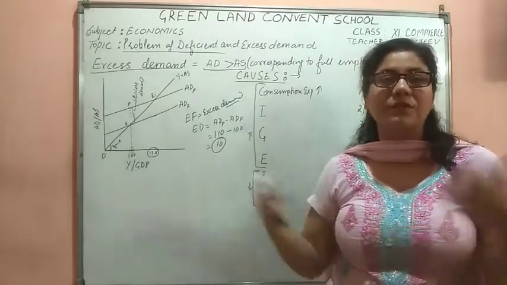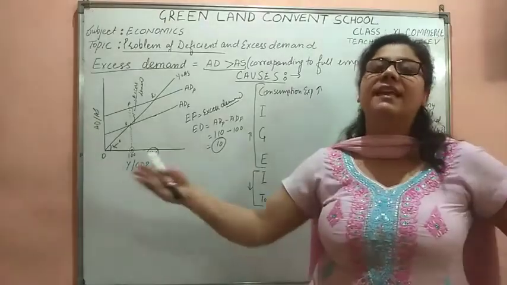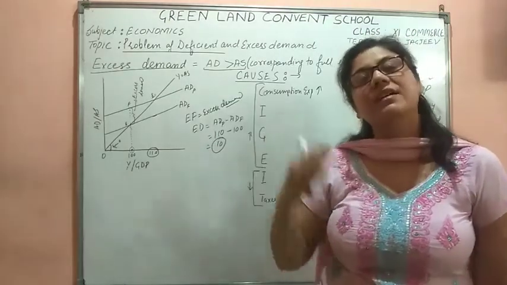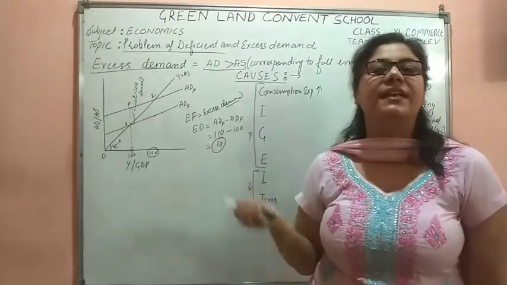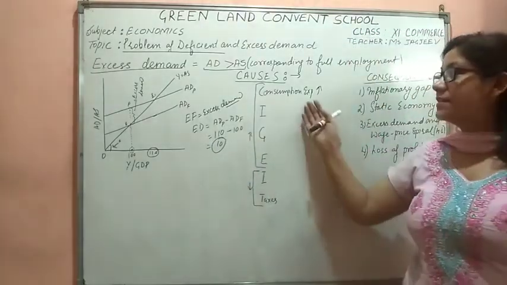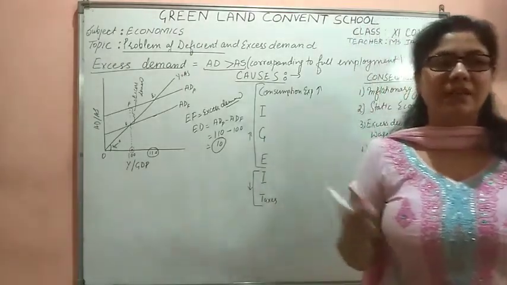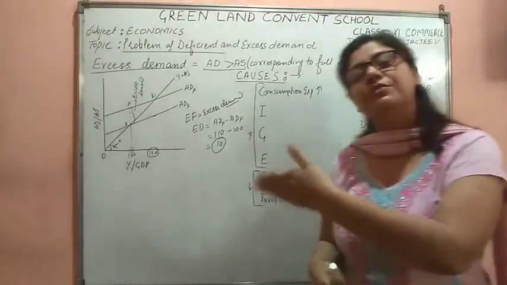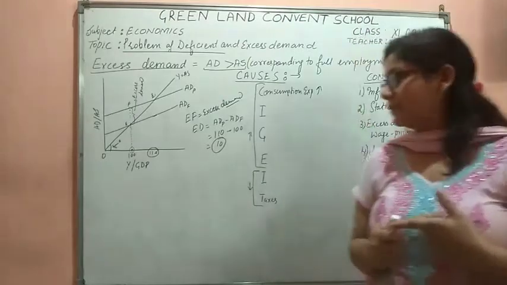Now as we know, the middle class people who cannot afford the car can take the car on easy EMIs. Who cannot afford some other household gadget can take it on EMI. So that's why the marginal propensity to consume is increasing due to the show off in the economy. When we are not able to purchase that thing, we are going to take the loans, increasing the marginal propensity to consume.